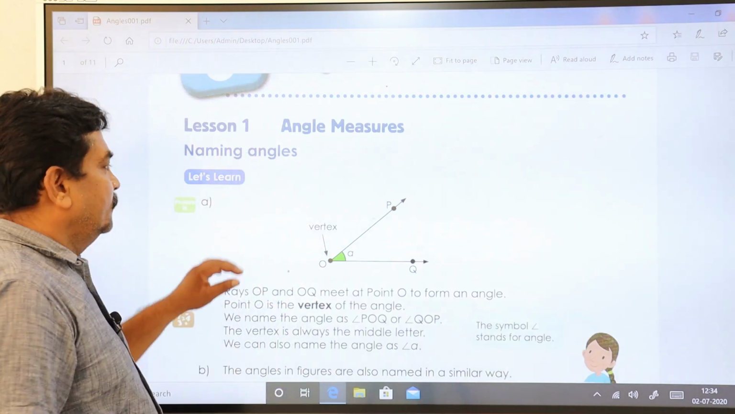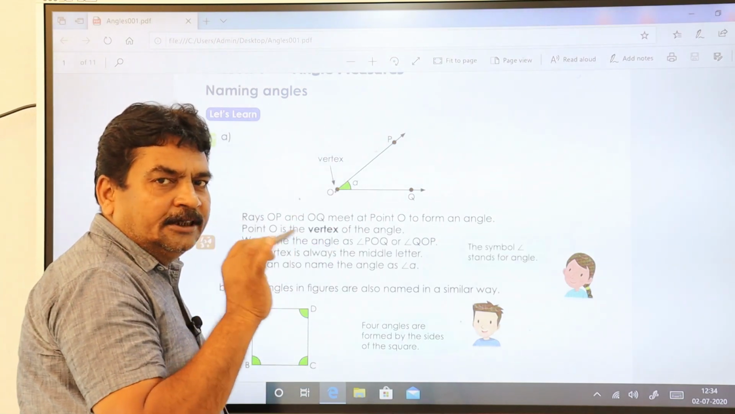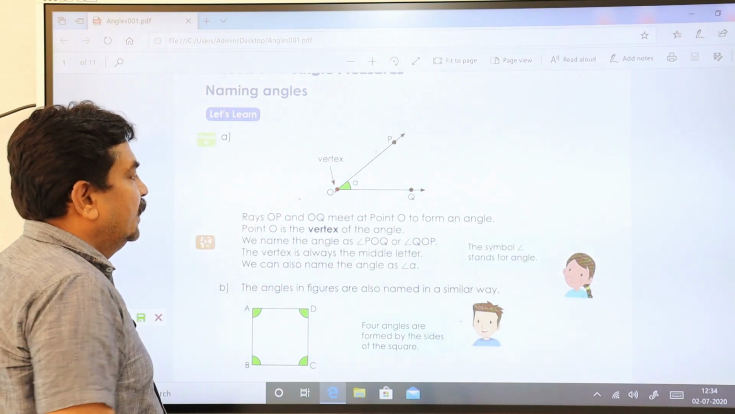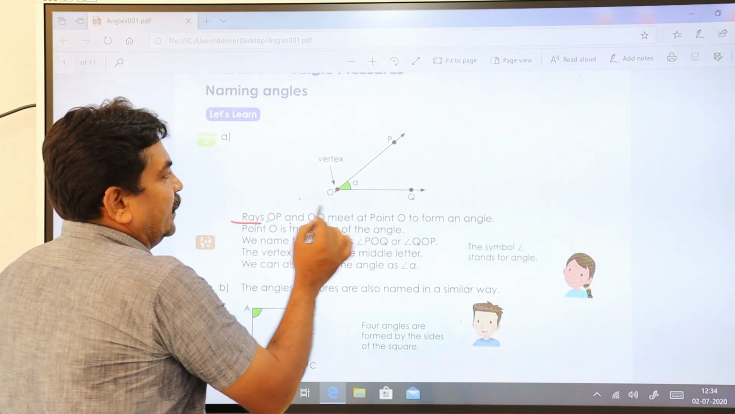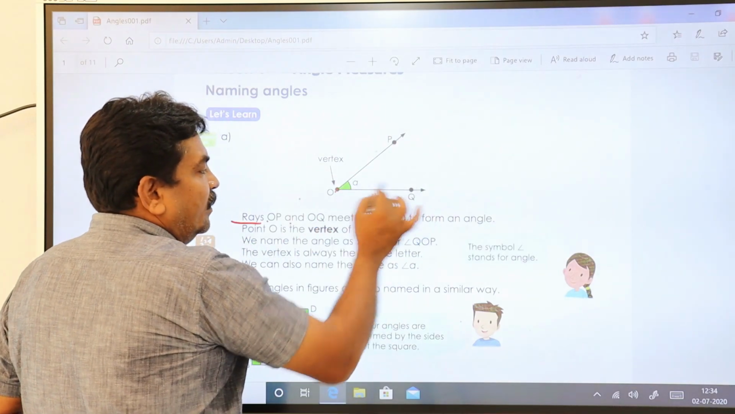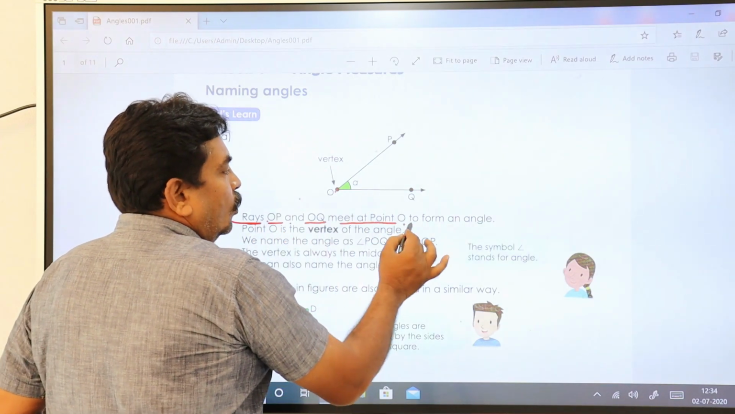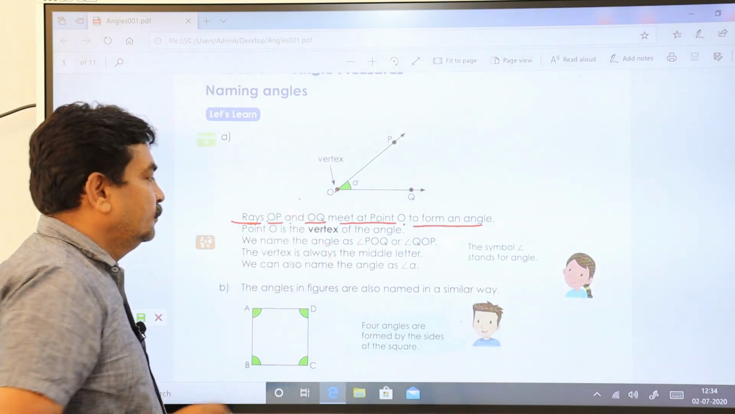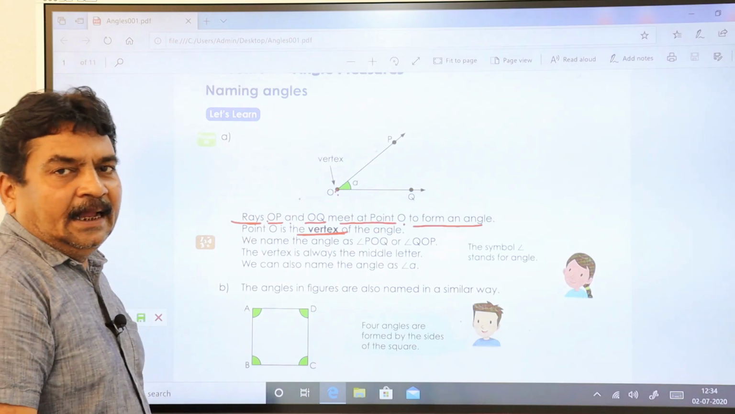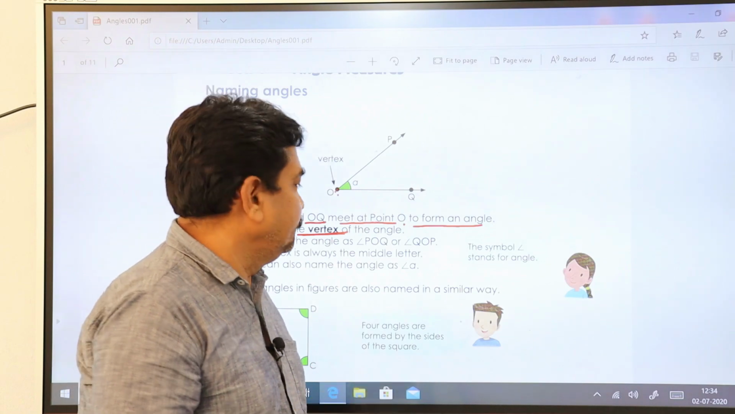Naming angles. See, this is your vertex. The common point of two rays, you call it the vertex. See here, OP is a ray, and OQ is also one ray. Rays OP and OQ meet at a point O to form an angle. Point O is the vertex of the angle. This is what is given. How are you going to name it?